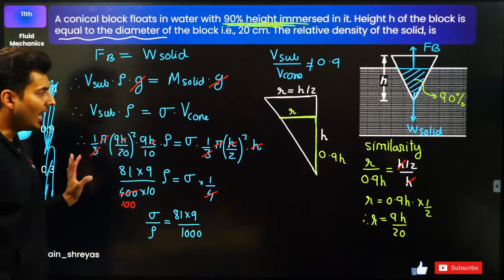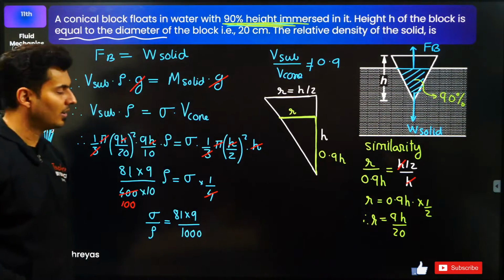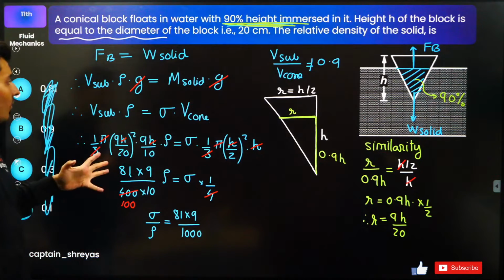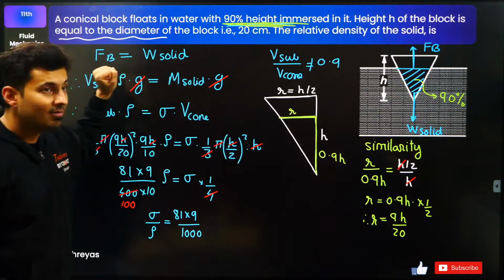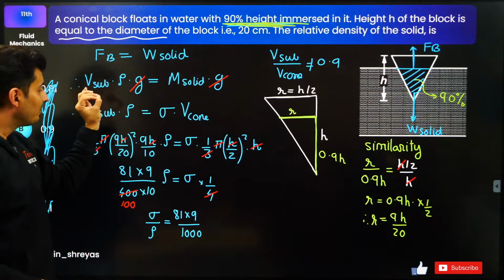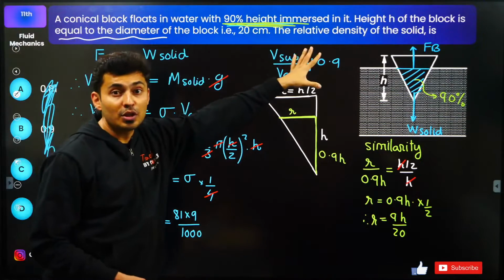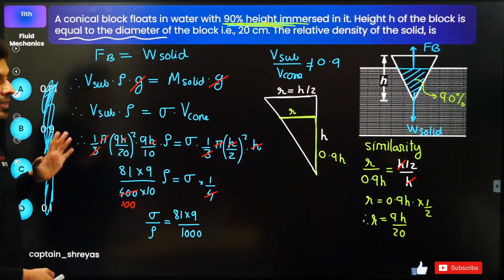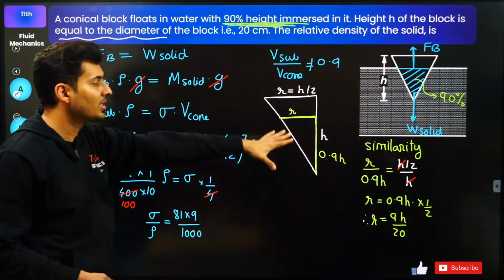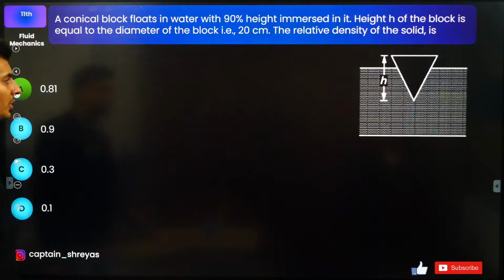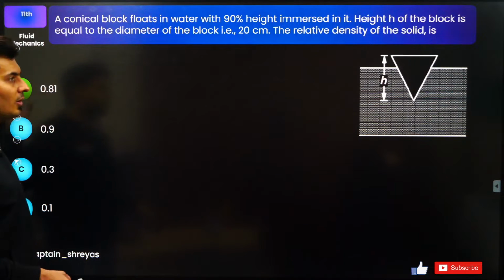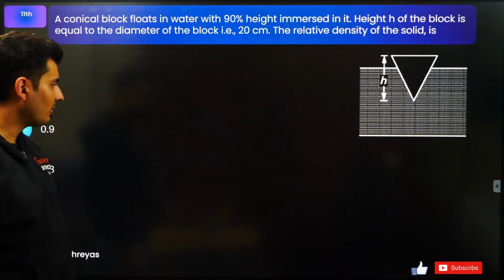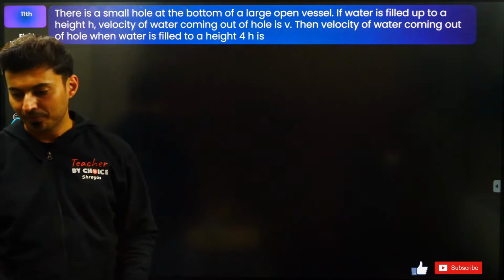So this question had geometry involved in it, lots and lots of geometry, and it also involved the concept of buoyant force, which a lot of people make mistakes in, especially even while reading the question. They think it is 90% immersed inside the water. That is wrong. It is not 90% immersed. It is the height which is 90%. So that's something you need to be very careful about. This is not the correct answer, ignore it. The correct answer to this question is 81 into 9 by 100. Right. Let's move on to the next question.